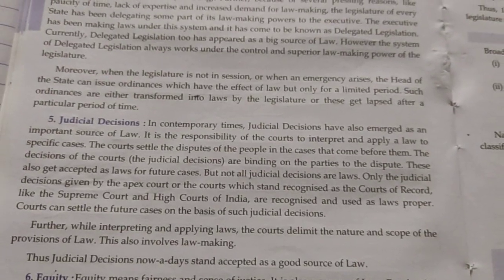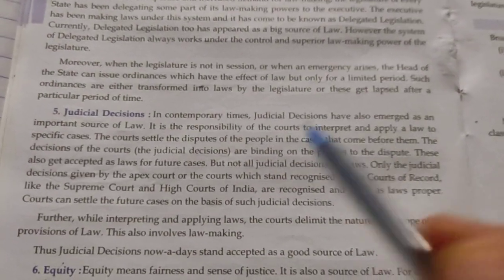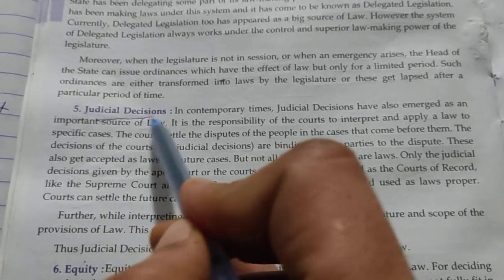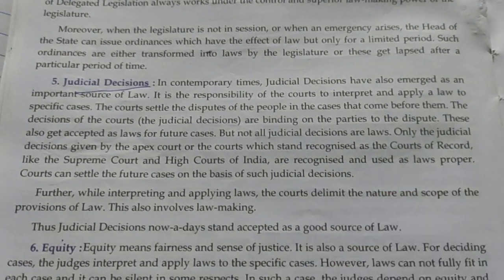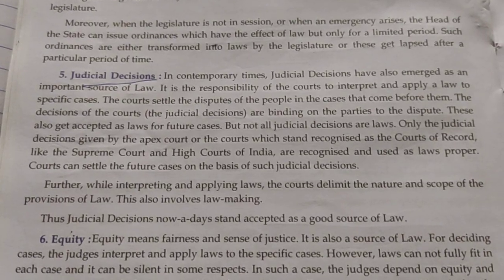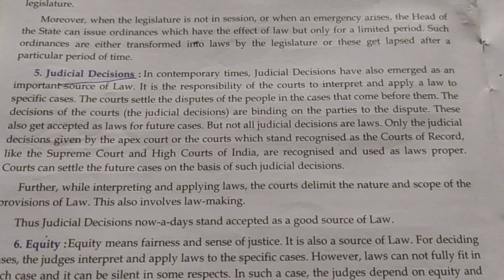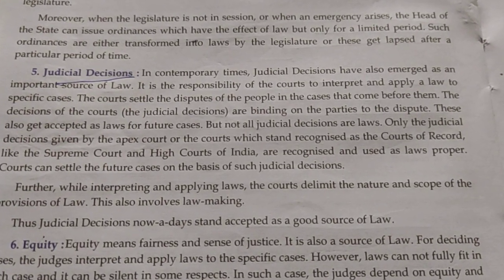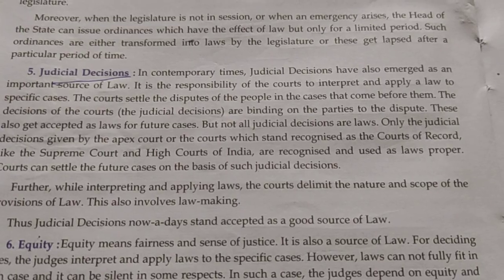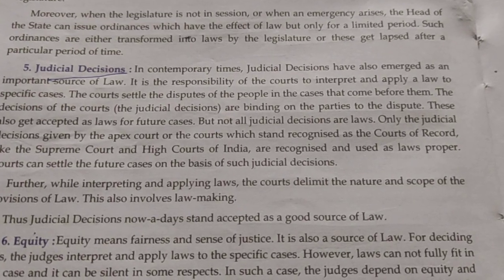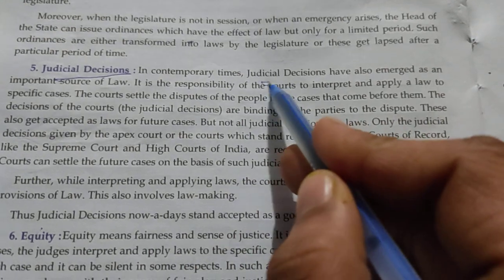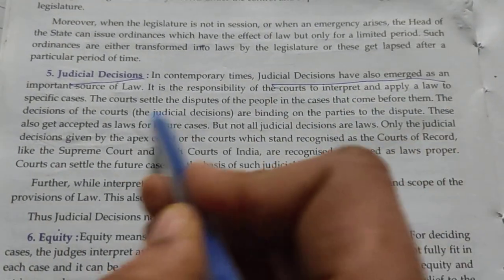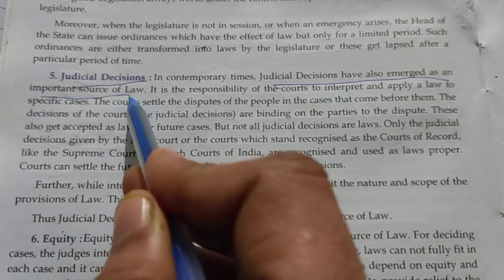Next, the fifth point we can write here: judicial decisions. See, what are judicial decisions? Judicial decisions are the decisions given by the highest court, or the courts. So in contemporary times, judicial decisions have also emerged as an important source of law.